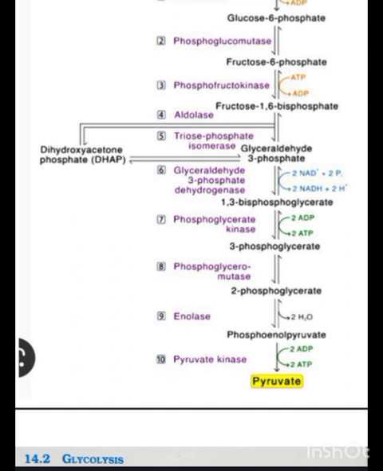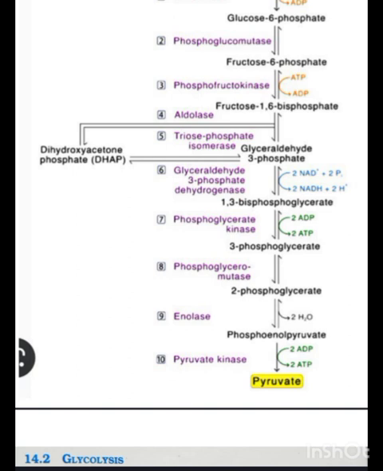Now 1,3-bisphosphoglycerate is converted into 3-phosphoglycerate, and 2 molecules of ADP are converted into 2 molecules of ATP under the action of the enzyme phosphoglycerate kinase.